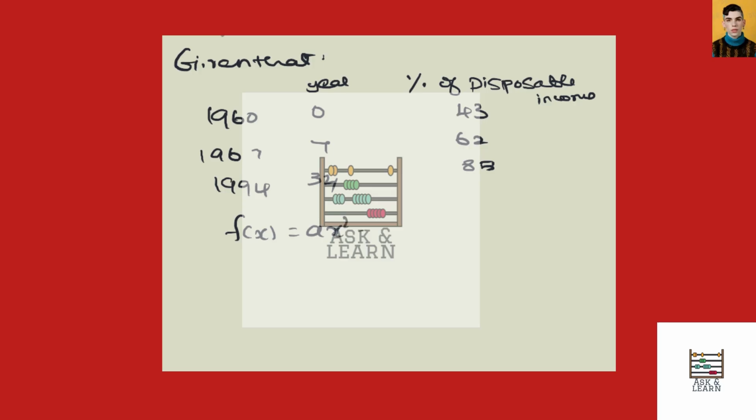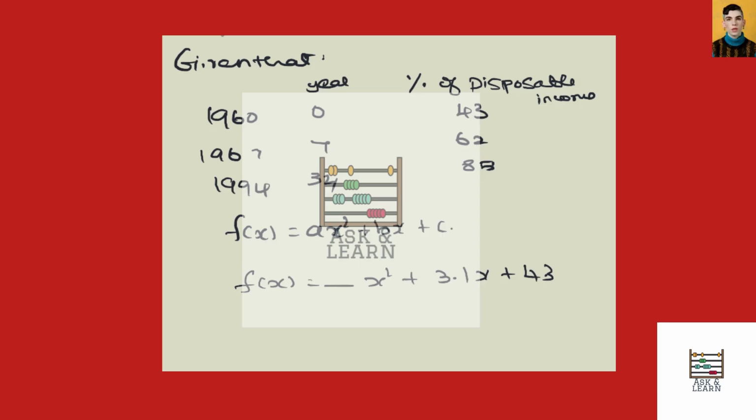x squared plus bx plus c that fits the data, where x represents the number of years after 1960. So here it is given that f of x is equal to dash x squared plus 3.1x plus 43. So here the value of b is given and c is given. So we just need to find the value of a. So let us take the first point. So here f of x represents the percentage of disposable income.